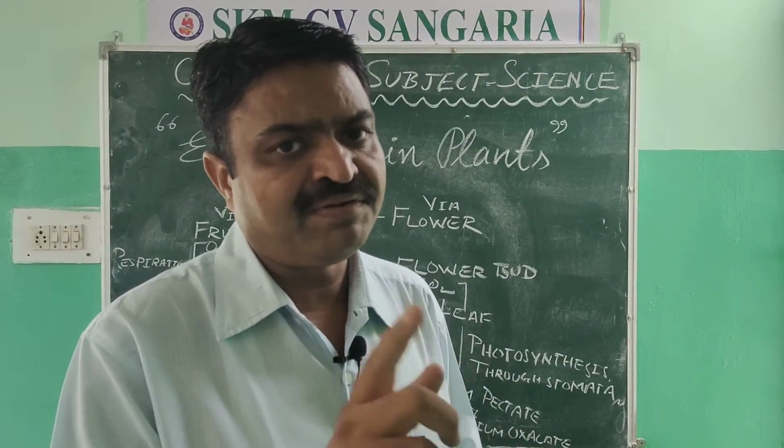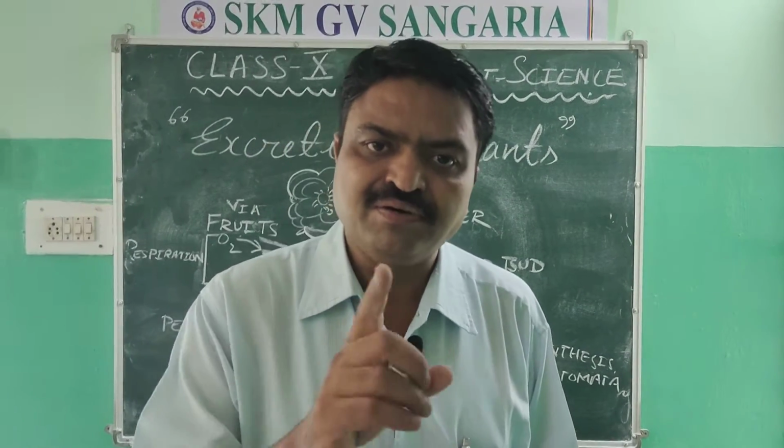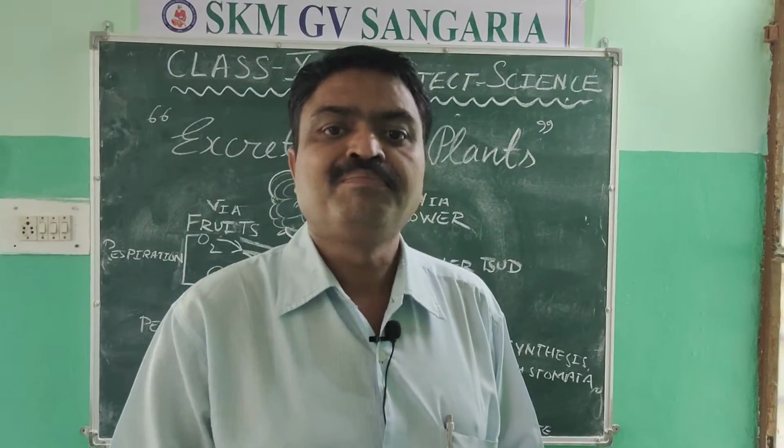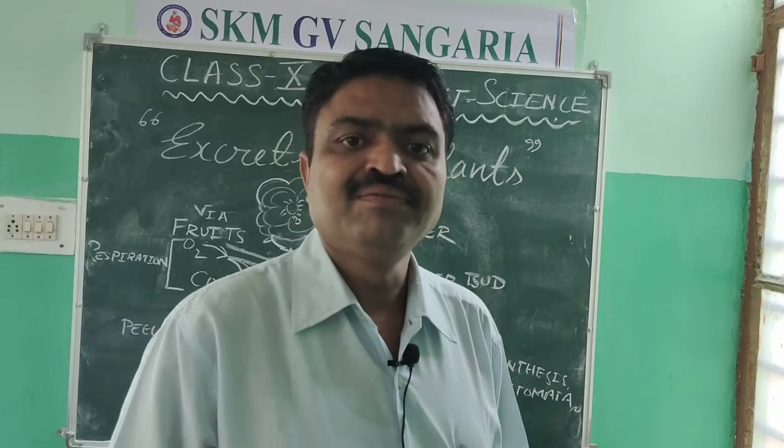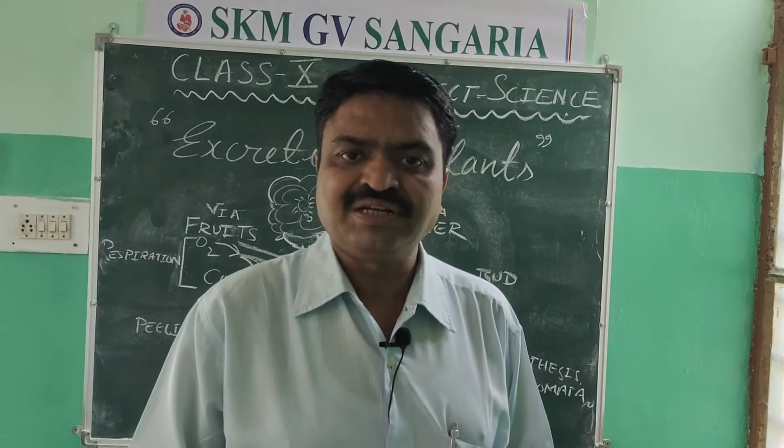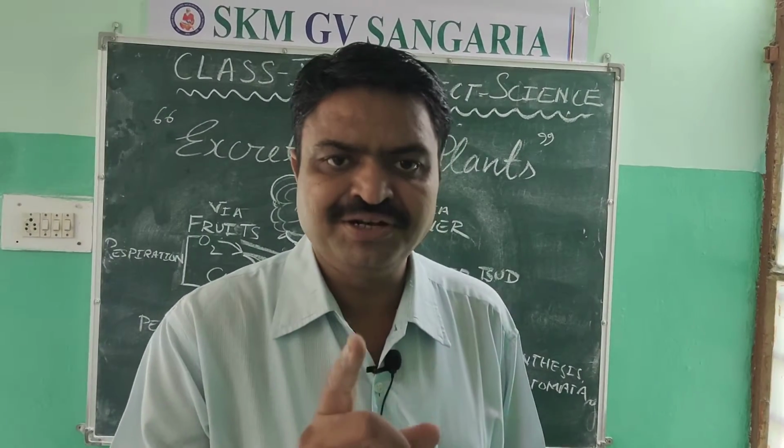Like you have read about the autotrophic mode of nutrition. In the autotrophic mode of nutrition, plants make their food, but in this process, they also remove some waste substances in the environment. Can you tell me the name of those waste substances? Yes, student?